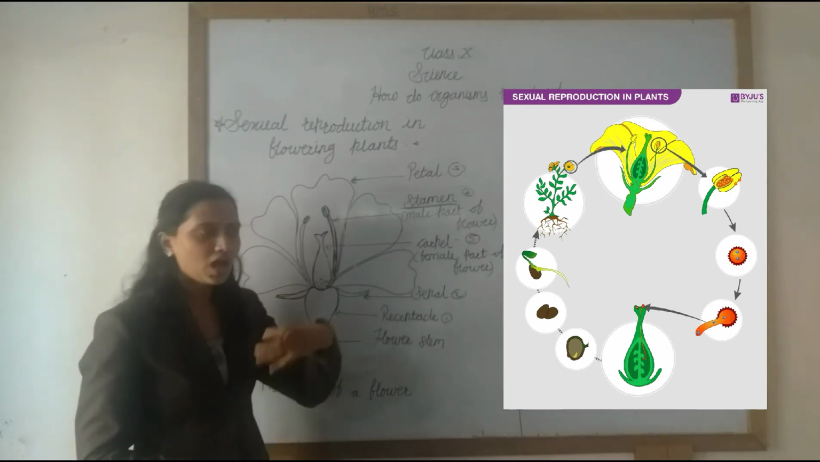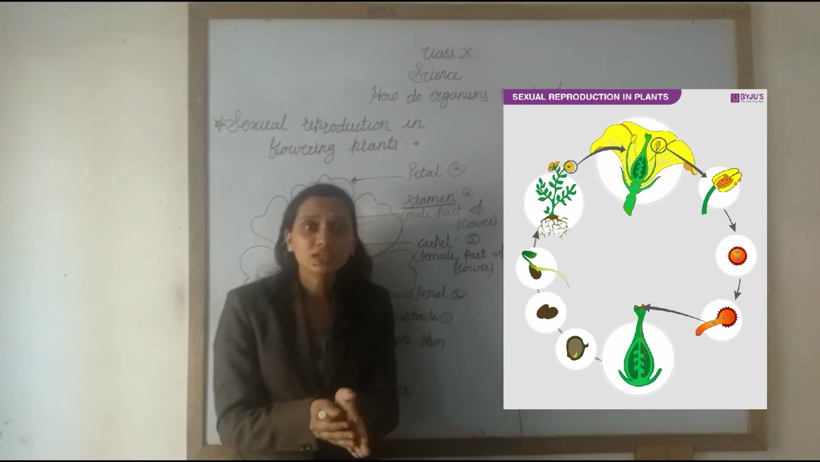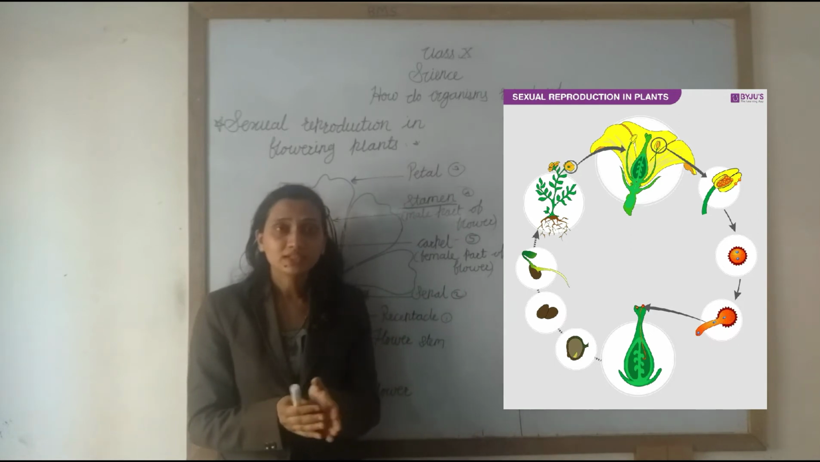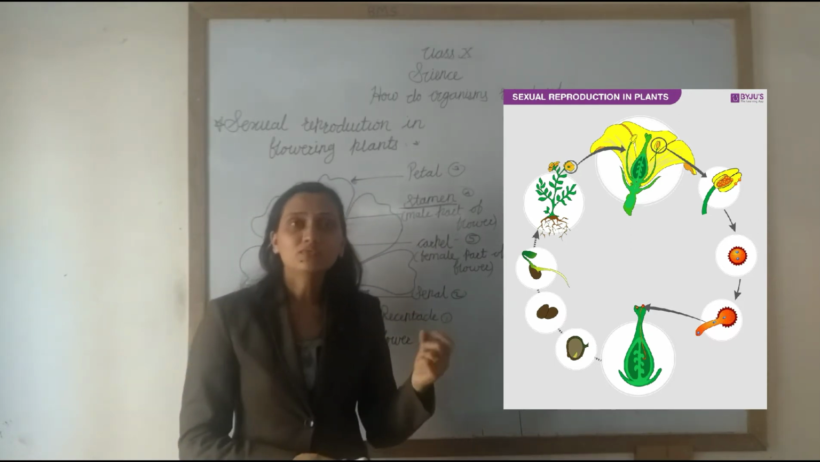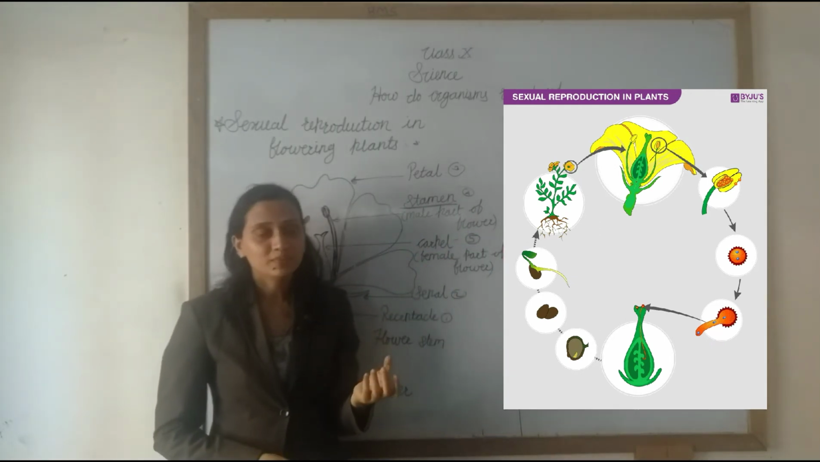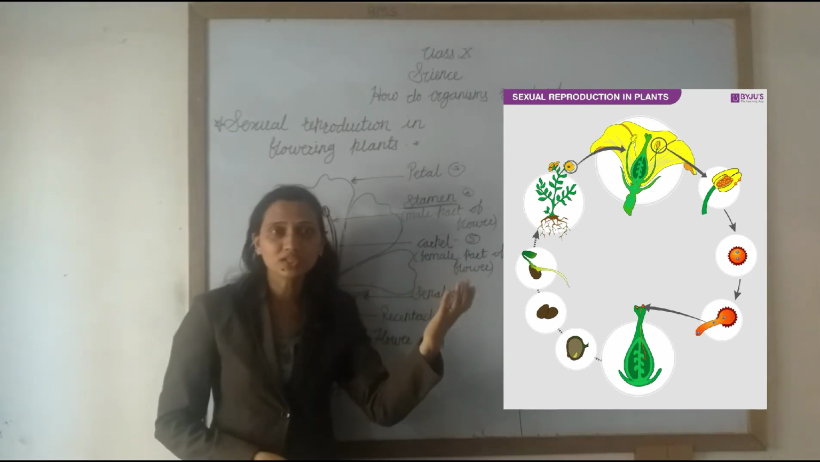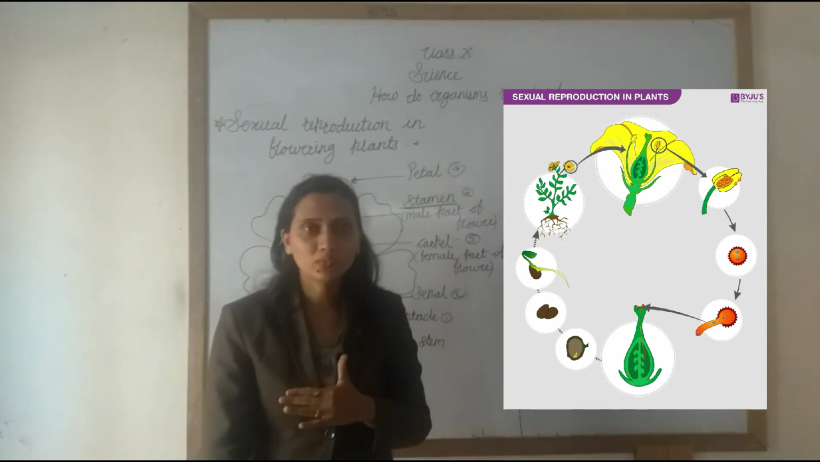Now, how are the seeds produced? What happens after the fusion? After the fusion of the male and female gametes, fertilization occurs, zygotes are formed, and they are converted into the seed. This process also has two types: one is pollination, and then the other is fertilization. We will learn one by one.